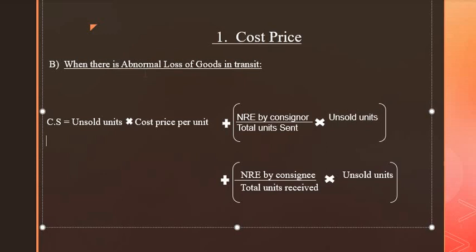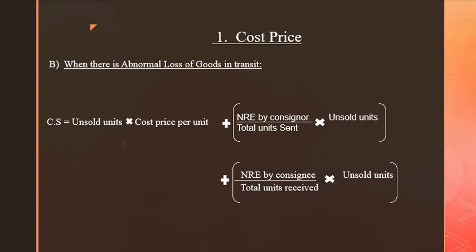You're not prepared for such a loss, that is called abnormal loss. So when you're not prepared, this loss is going to hamper both the consignor as well as the consignee. So you're going to consider both the parties here. Now how do you evaluate this closing consignment stock?